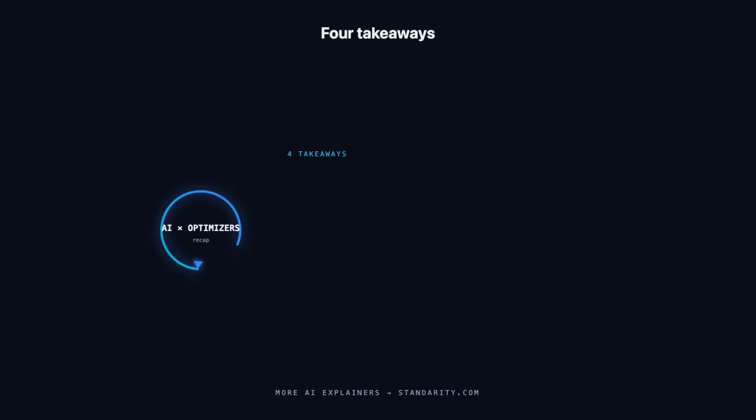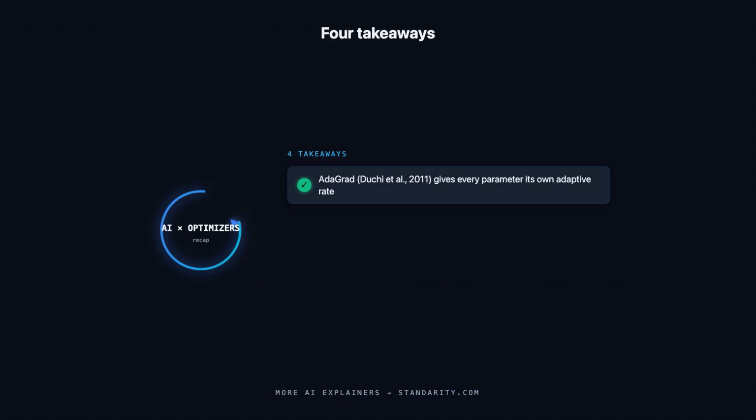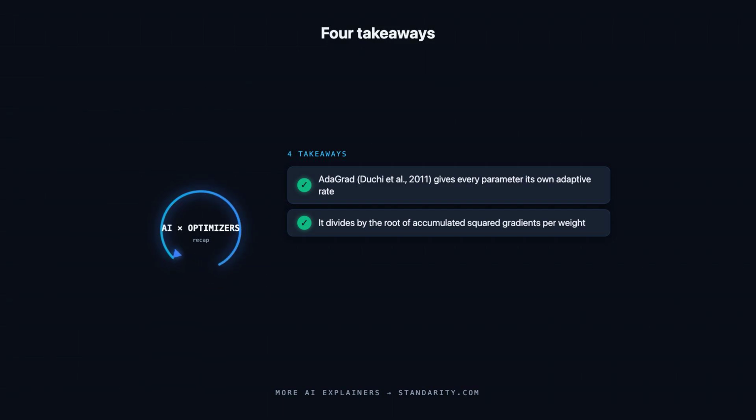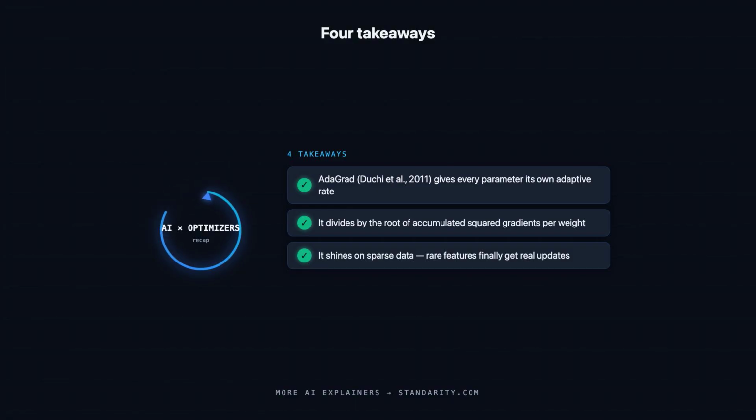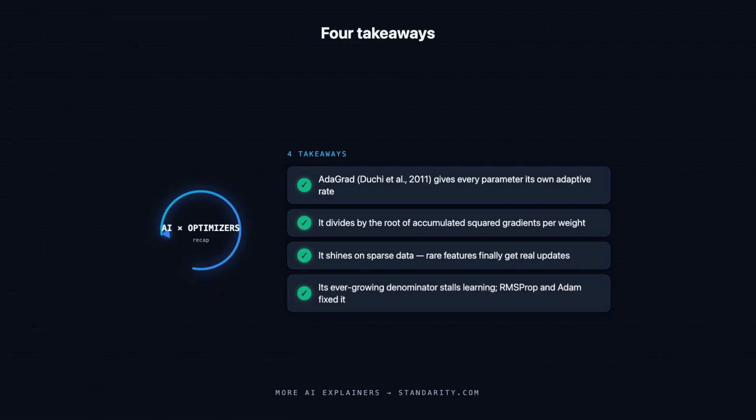Let's lock in the 4 essentials before we wrap. AdaGrad, from Duchi and colleagues in 2011, was one of the first optimizers to give every parameter its own adaptive learning rate. That rate comes from dividing by the square root of each parameter's accumulated squared gradients. So busy weights slow down and quiet ones stay lively. It's especially strong on sparse data, where rare features finally receive updates big enough to actually learn from. But its denominator grows without bound and eventually stalls learning, a flaw that RMSProp and Adam fixed with a decaying average.